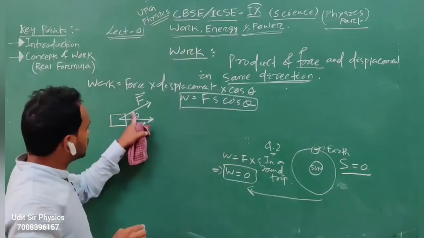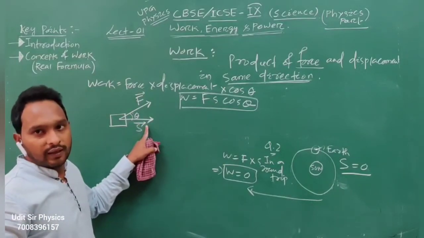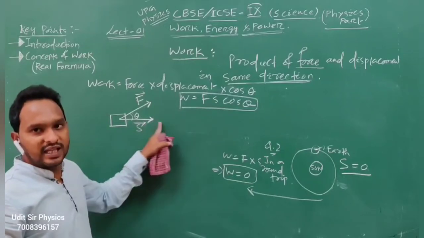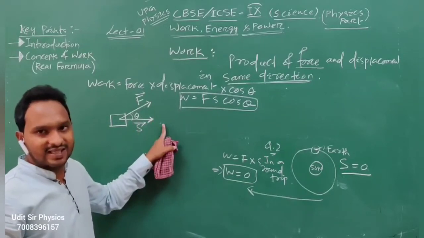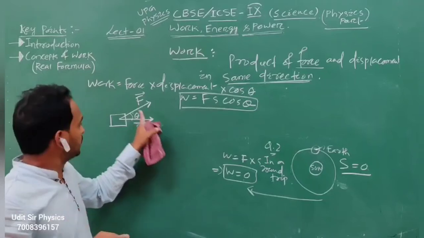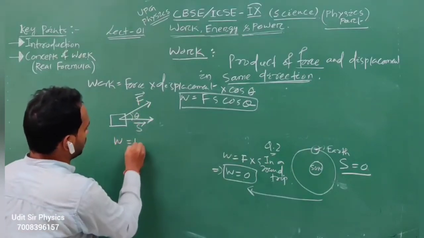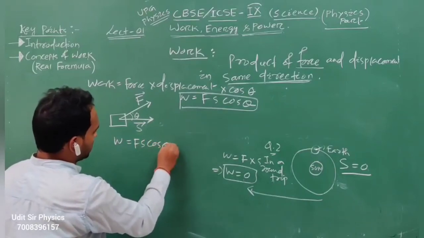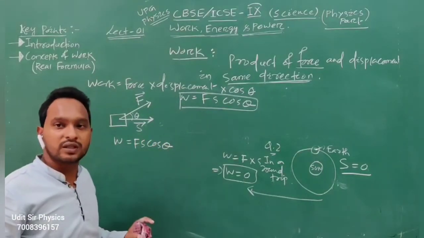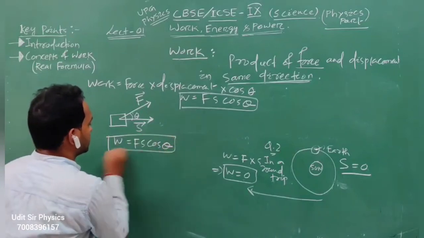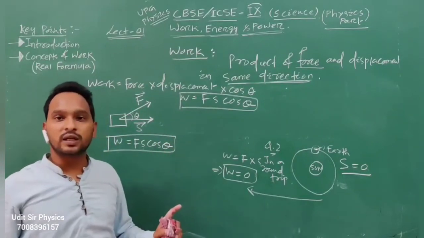The force is applied in some direction, and the displacement takes place in some other direction. So theta is the angle between force and displacement. Then what is the work done? That is W equal to Fs into cos theta, that is force into displacement into cos theta.